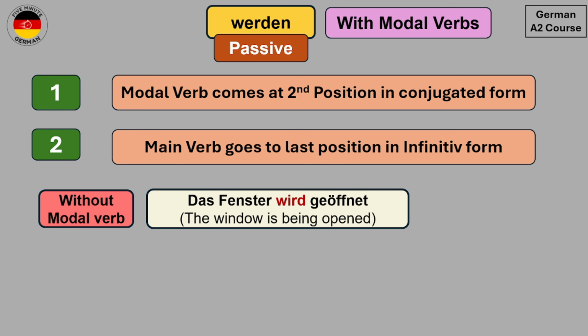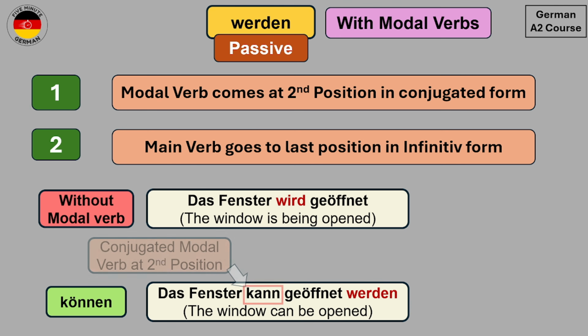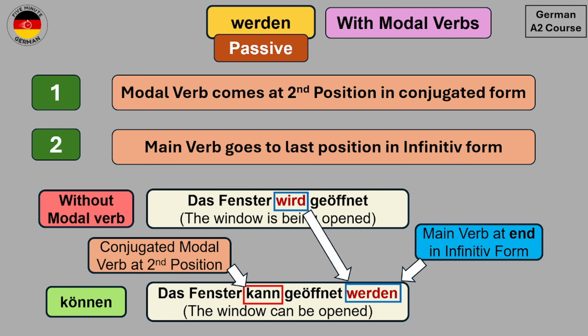Now when we write this sentence with the modal verb können, then it will be Das Fenster kann geöffnet werden. The window can be opened. Now you see that the modal verb können comes at second position in conjugated form, and the verb werden, which was at second position in the original sentence, will go to the last position in infinitive form.